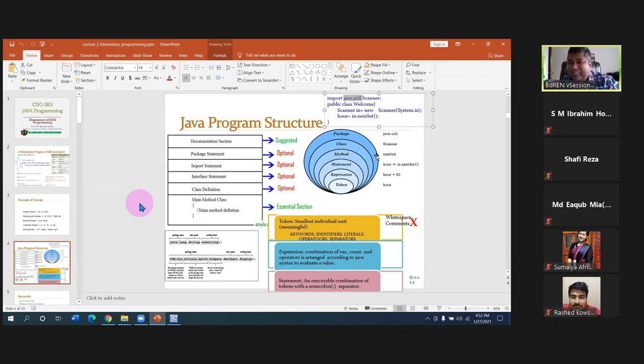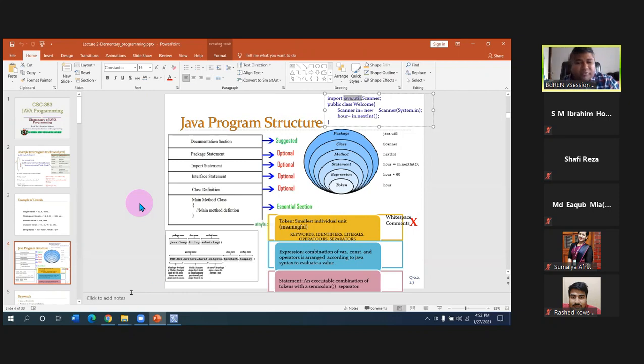So a class is one unit which contains several methods and several variables as well, the data members. And we have a package. Inside the package, we have several classes.